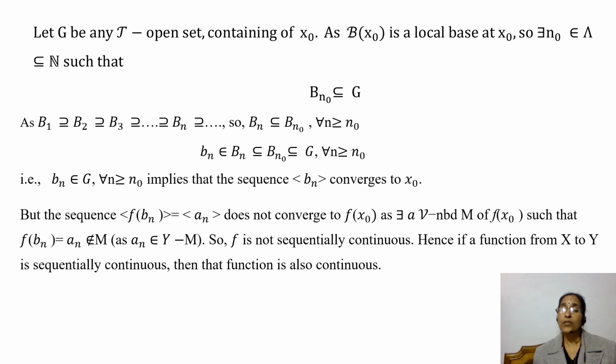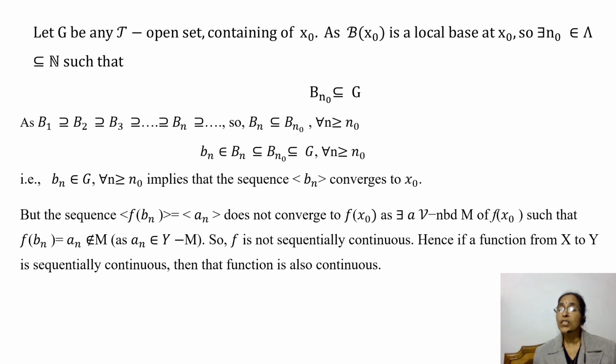So f is not sequentially continuous because we have shown that b_n converges to x naught, but the sequence of functional values, f of b_n, does not converge to f of x naught.